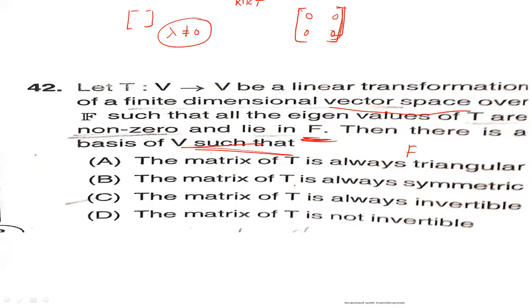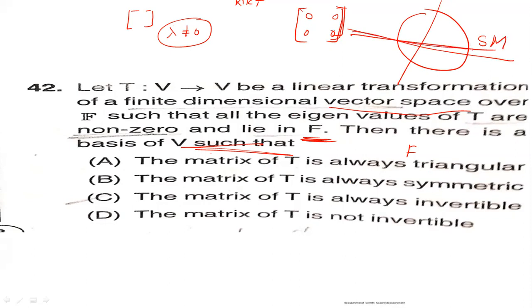Option B, the matrix of T is always symmetric. In the previous question, we saw the spectrum of eigenvalues. A symmetric matrix contains all real eigenvalues. Here eigenvalues are non-zero, but a symmetric matrix may contain zero eigenvalues. Therefore, this statement does not hold.